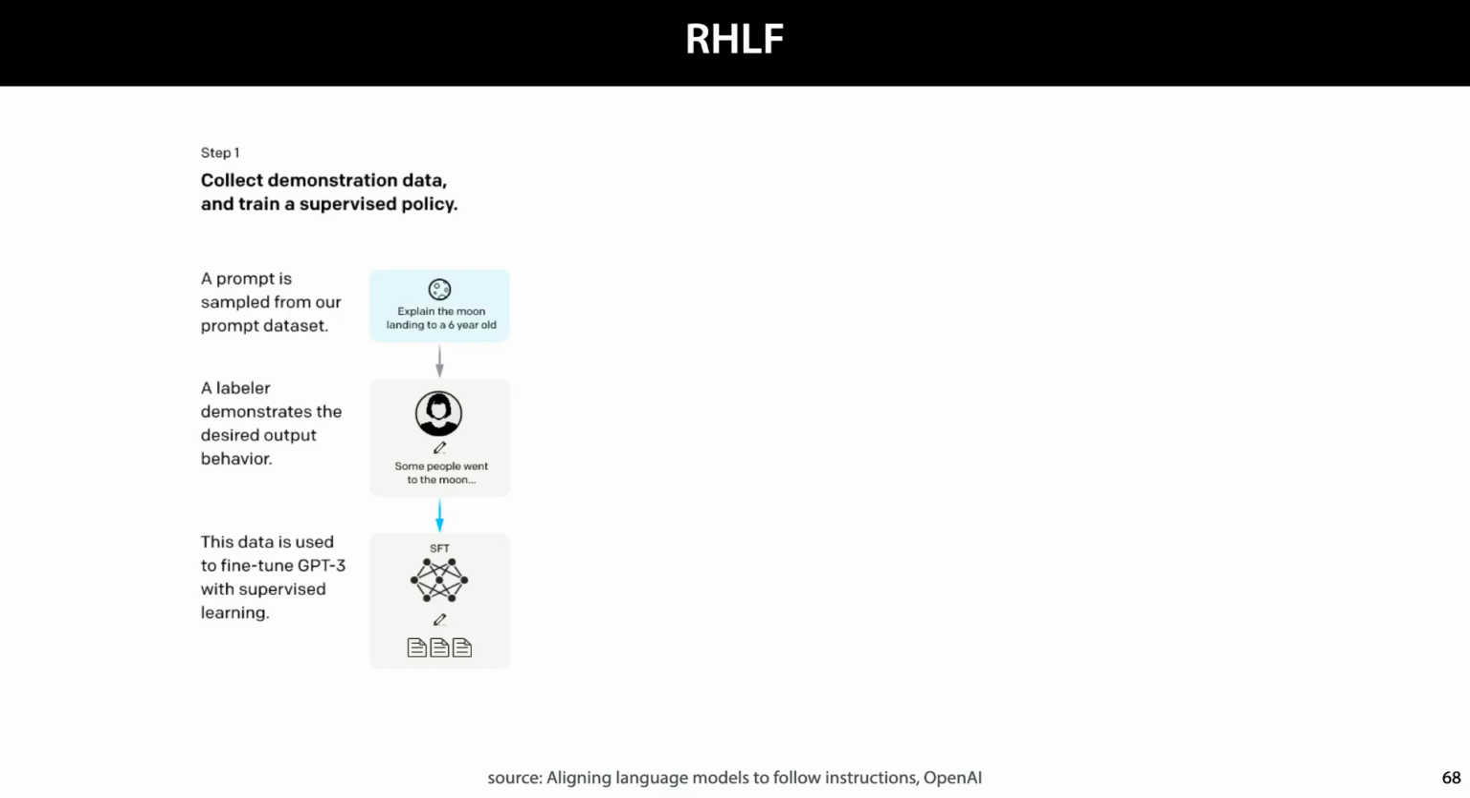First, demonstration data is collected to show the model how to behave. Here, the human labeler takes the role of the chatbot and writes the kind of responses that the chatbot should produce. This is similar to the instruction data in the instruction tuning experiment. As in that experiment, the model is directly fine-tuned on this data.